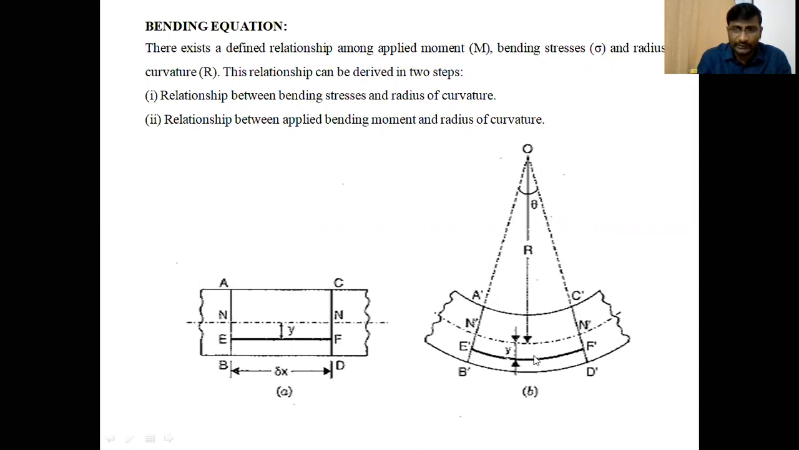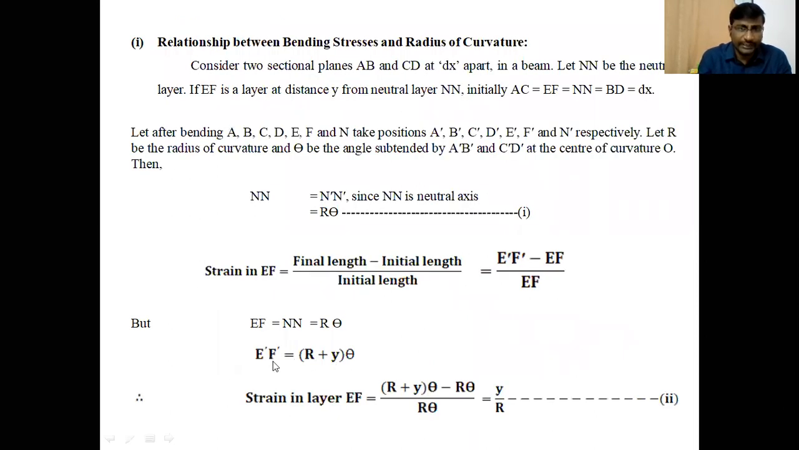Therefore, how do we calculate E dash F dash? R plus y is the distance, that is the radius, and theta is the subtended angle. So R plus y into theta is the length of this arc E dash F dash. The initial length of the layer is r theta. The final length of the layer is E dash F dash, which is equal to r plus y into theta. Then we can calculate the strain in layer EF. Strain in layer EF is equal to the final length, r plus y theta, minus the initial length, r theta, divided by the initial length, r theta.